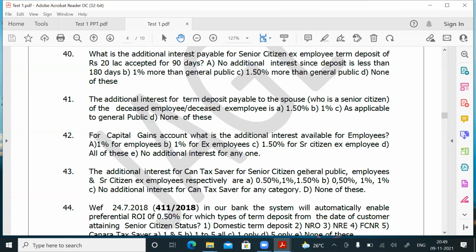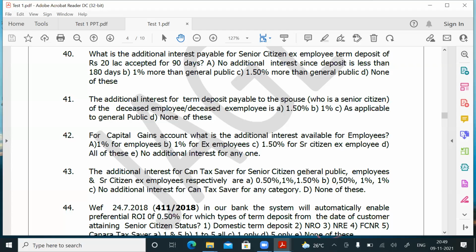Because in CAN tax saver the maximum you can invest is only 1.50 lakhs and the period is only 5 years, isn't it? So for CAN tax saver, the general public will get the additional interest if he is a senior citizen on the date of making the deposit. That you can keep in mind. If he is a senior citizen on the date of making the deposit, he will get 0.50.